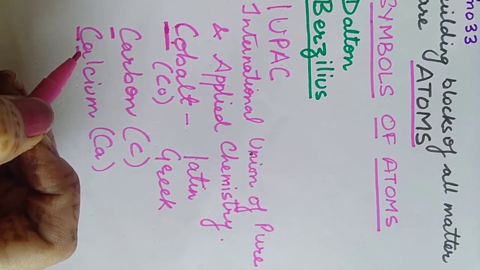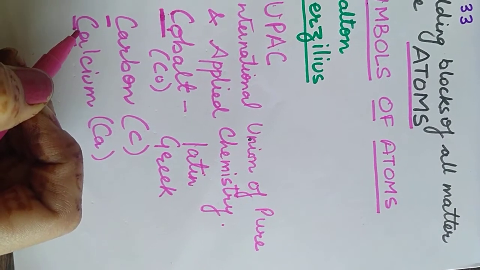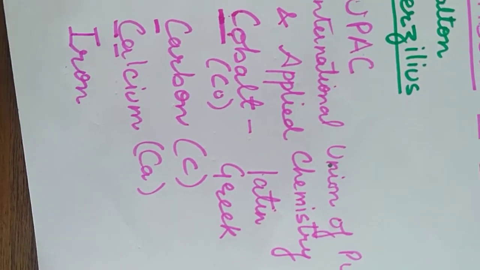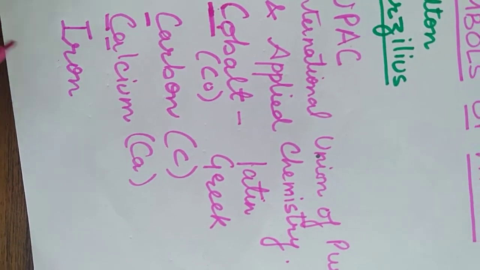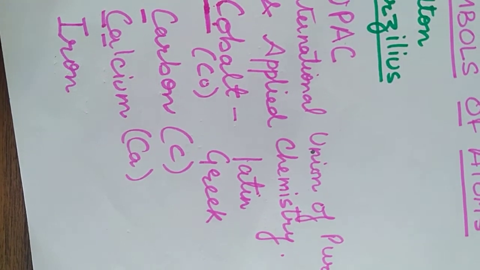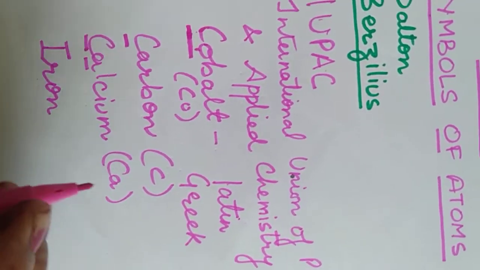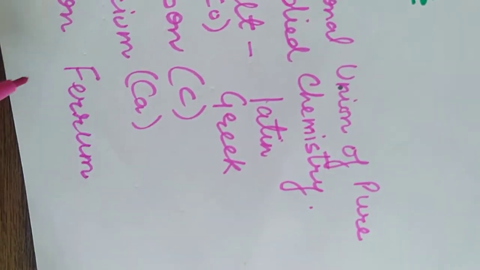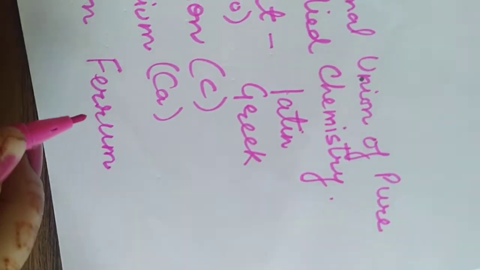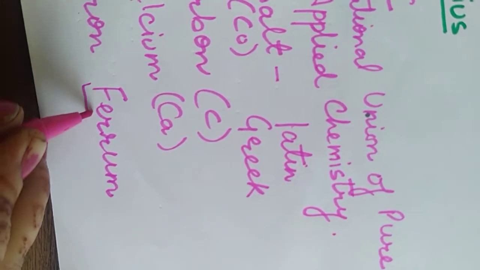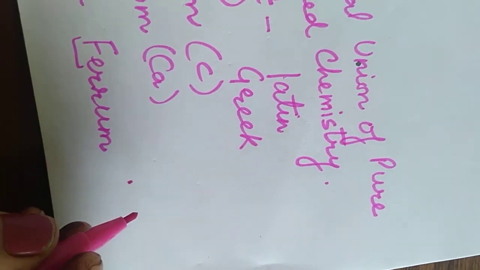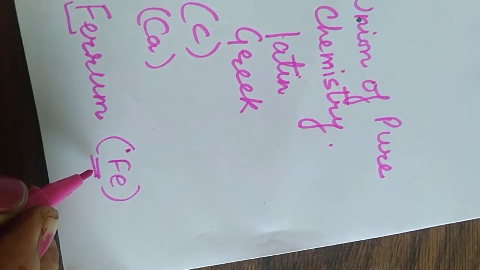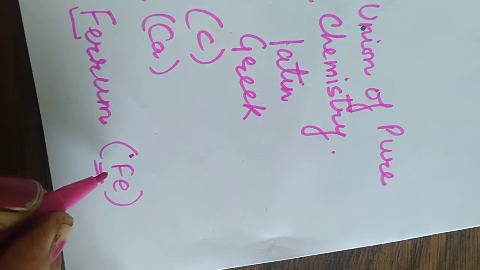Right? For example, it is iron. Now students, you will say iron is I-R-O-N, so you will say the symbol is I or the symbol is Ir. No students, iron's Latin name is ferrum. Latin name is ferrum. So according to that, the first 2 letters, Fe, are taken as the symbol. It is taken as the Fe symbol, right?